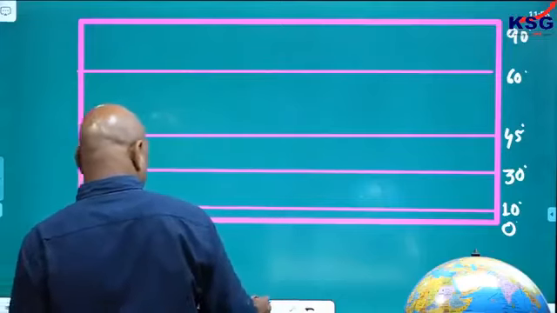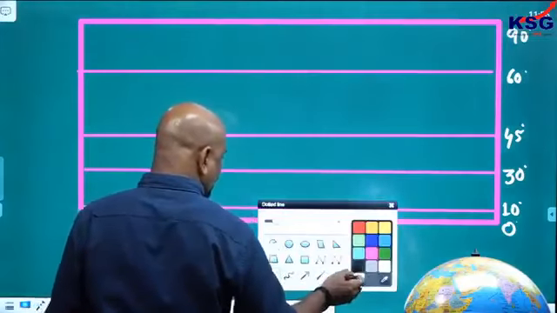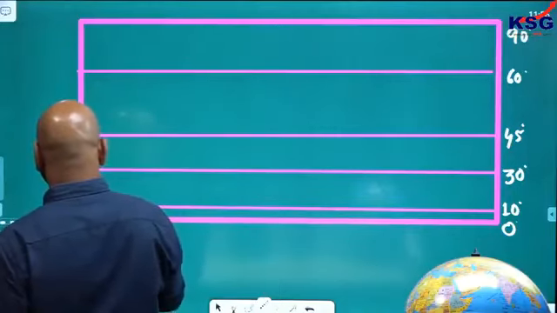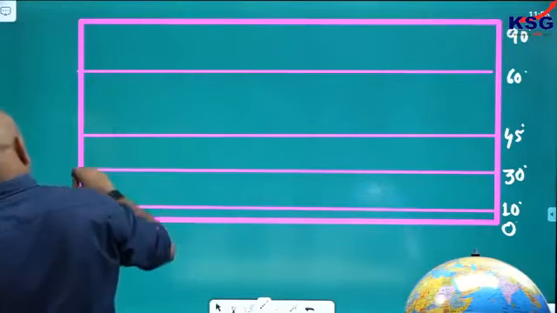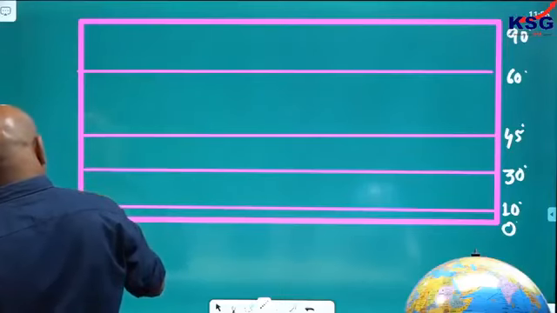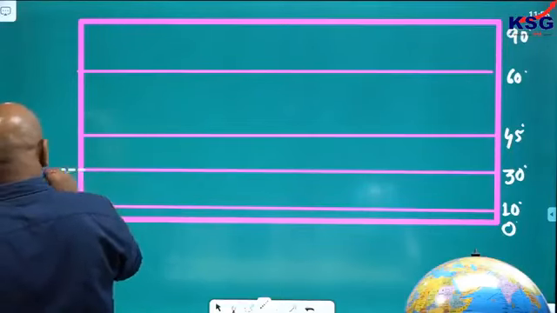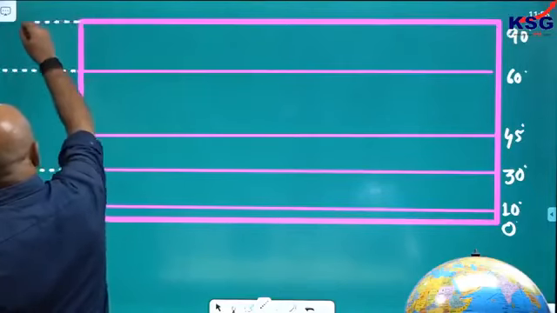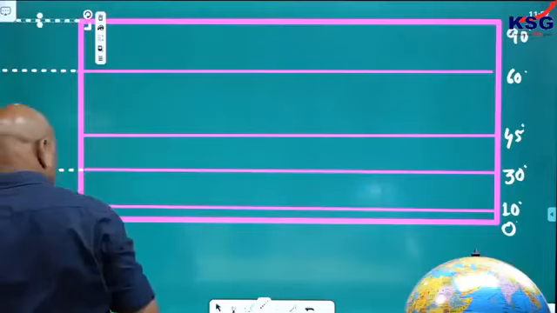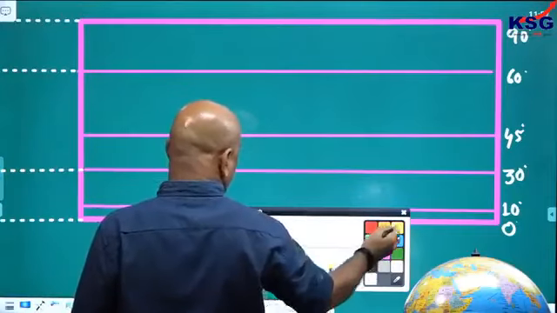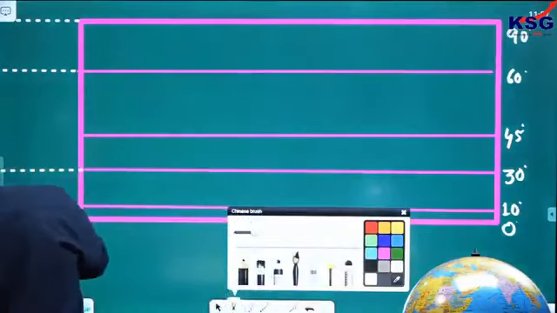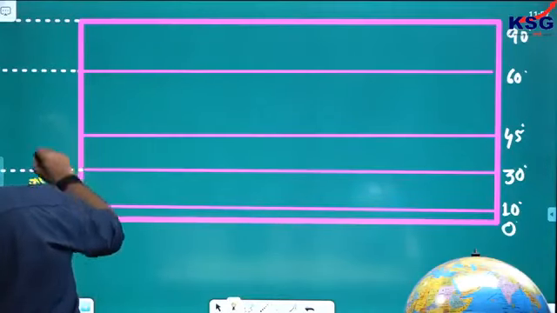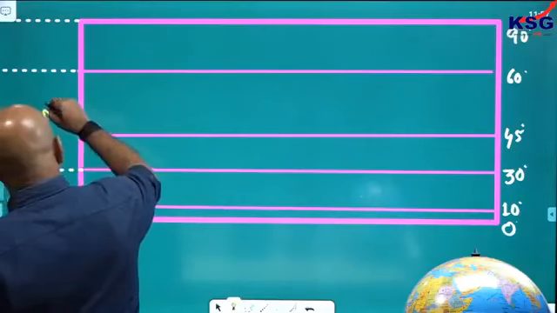Then the area, as you know, from equator to the pole, there is a change in temperature. Look here. This region here is tropical region, I told you earlier. This here is temperate region.